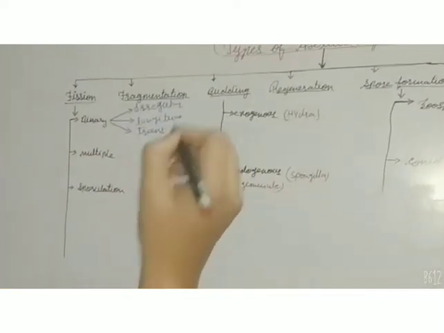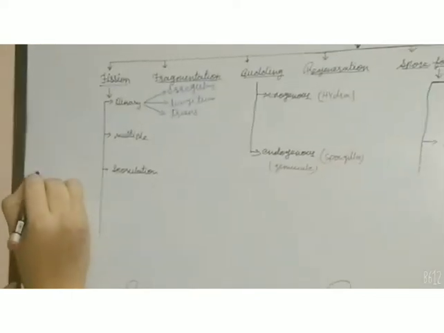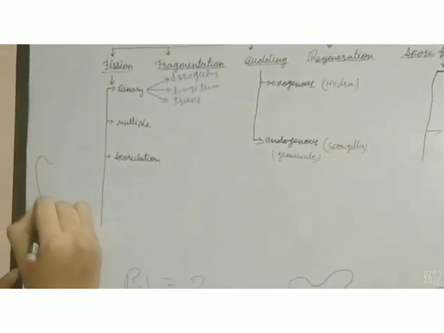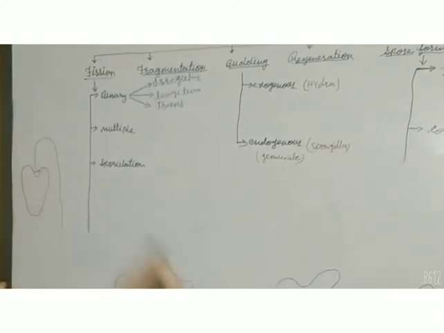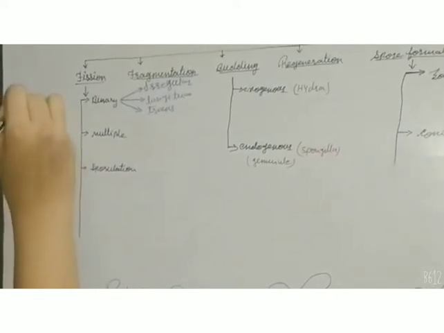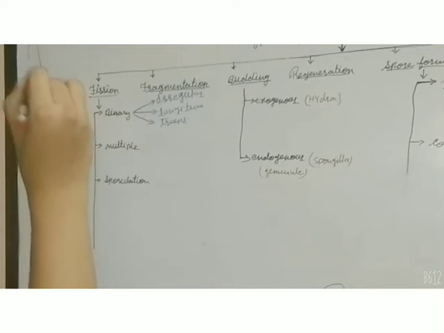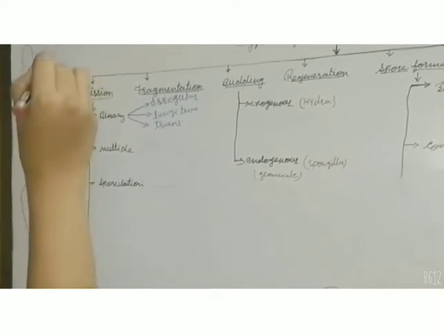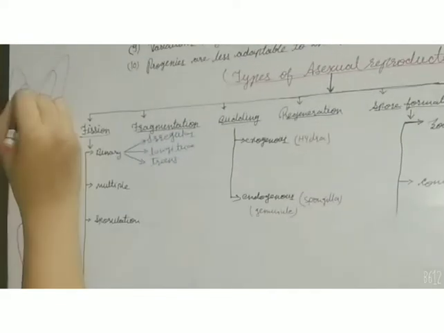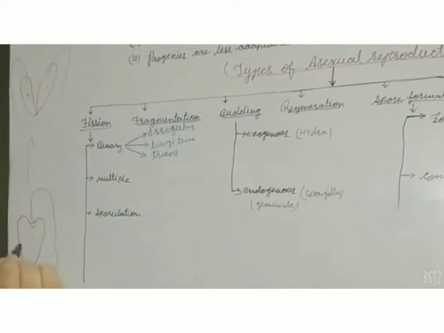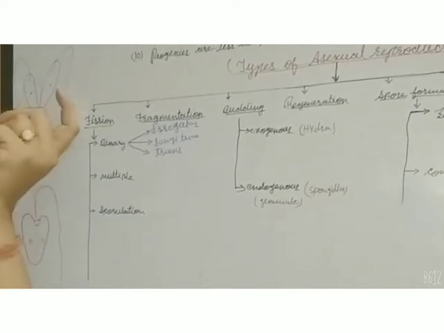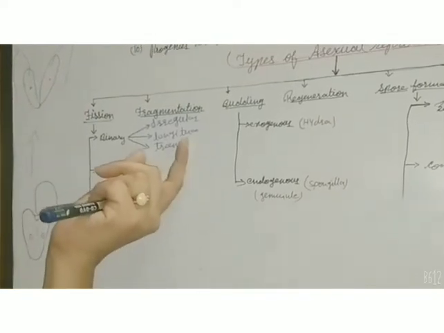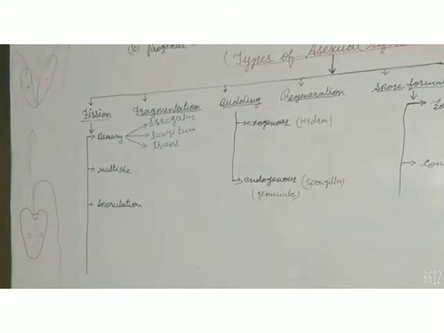Then longitudinal binary fission takes place in euglenoids. Euglena is the organism which has a flagellum. So first its basal body and flagellum start to divide, and finally it divides longitudinally into two daughter cells along with its two flagella. In this way longitudinal fission takes place to divide the parent body into two daughter cells. Then transverse binary fission takes place in paramecium. It is known as the slipper-shaped animal.